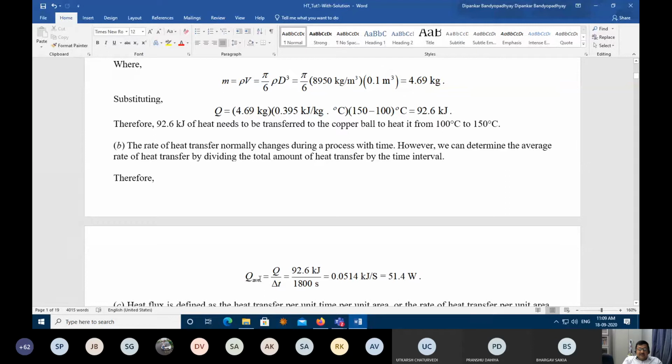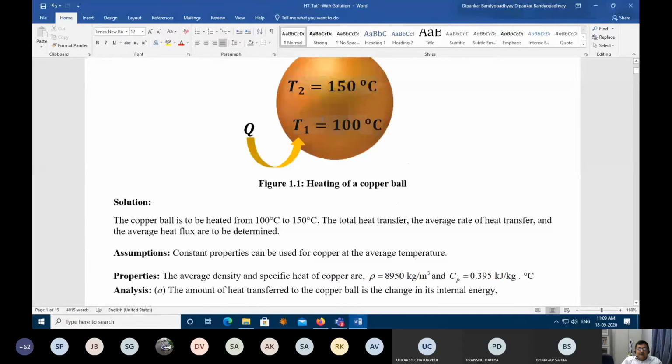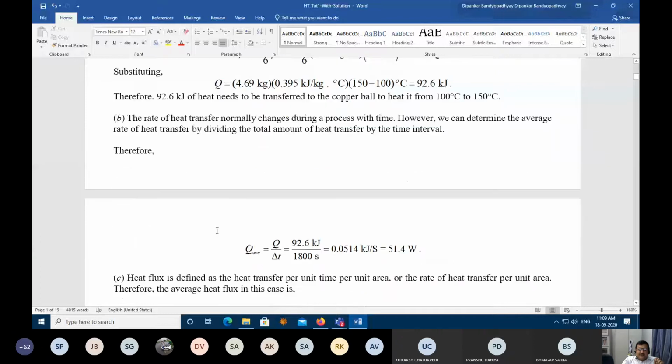Another thing is that this power is fluctuating. Overall, I am trying to see how much heat is put in over a period of 30 minutes, so this Q will be an average Q. If I look at Q with respect to time, this will be varying. Once we go to the third or fourth chapter, while we do unsteady heat conduction, you will see this delta T component will also become variable.